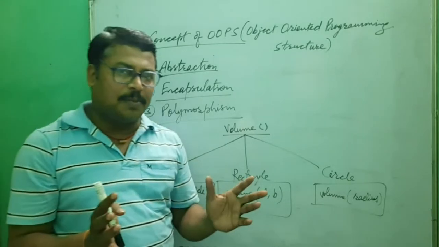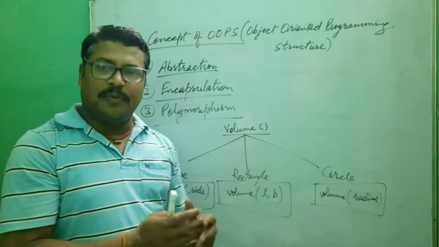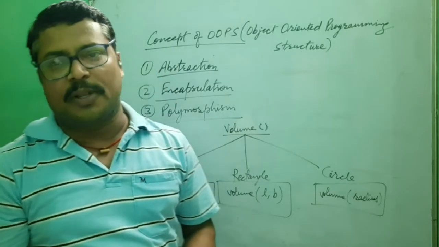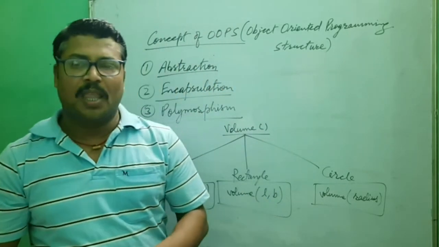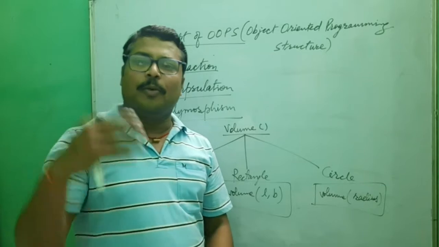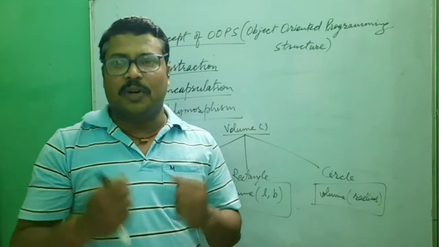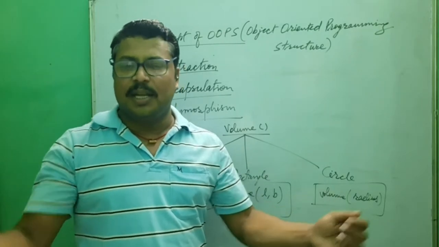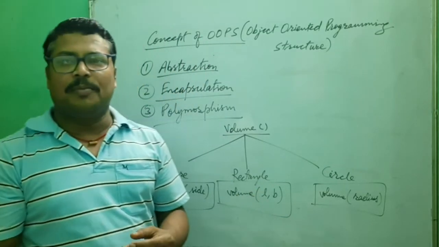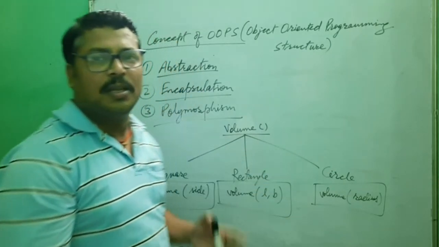You understand the concept is that when one method performs more than one task for different purposes and in different forms, that is known as polymorphism. Like that, you can understand from yourself: when you are in school, you are a student. When you are at home, you are a boy, a brother. When you are performing on the stage, you are a performer. When you are playing on the playground, you are a player. So one person has different personalities in different places. That is known as versatility, multiple talent. That means one method is used for different purposes. This is known as polymorphism.